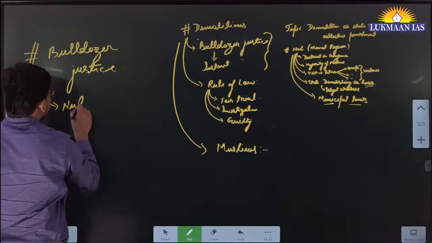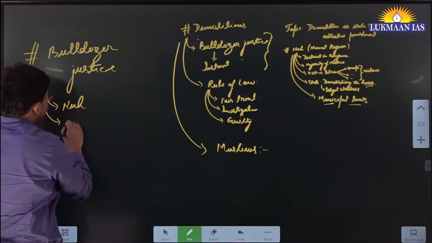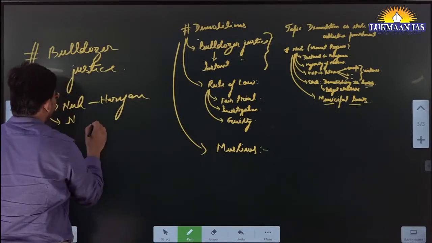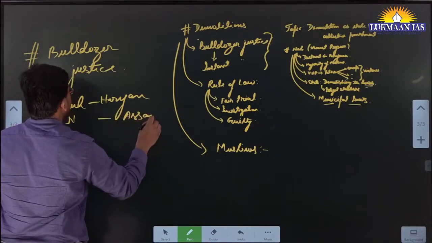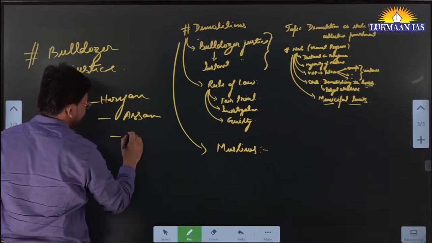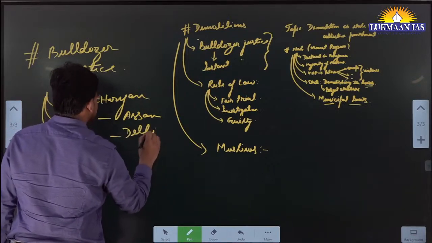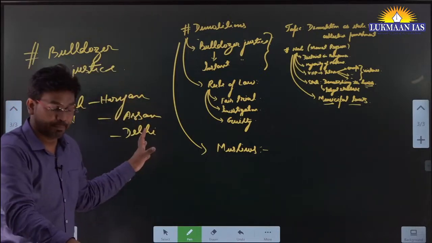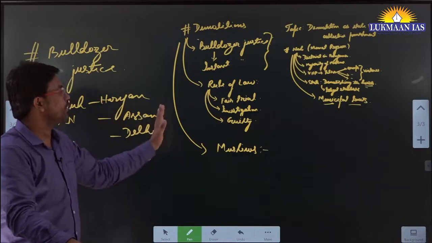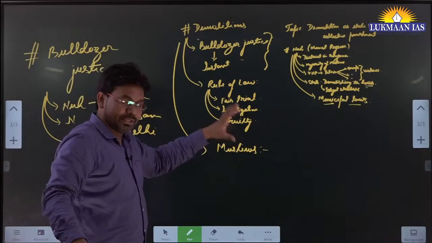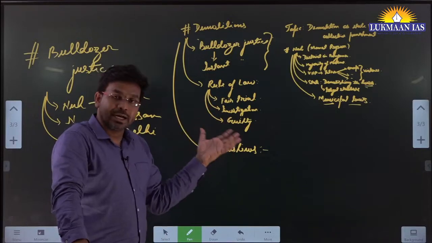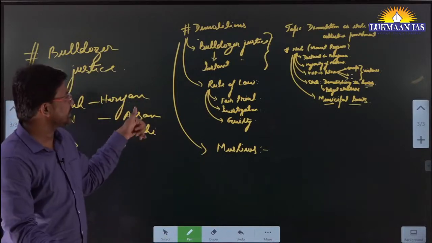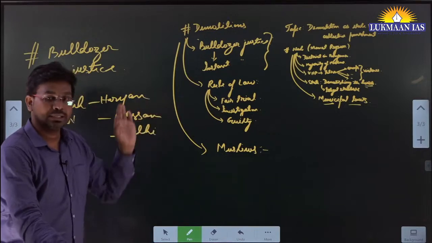It has not happened only in Nuh. It has also happened in Nuh in Haryana, in Nagaon in the state of Assam, in Jahangirpuri in Delhi, and similarly in many other places in India. Everywhere they follow the same template. Wherever there is a BJP government, they are following this particular thing. So the author says this is grossly unconstitutional and unlawful.